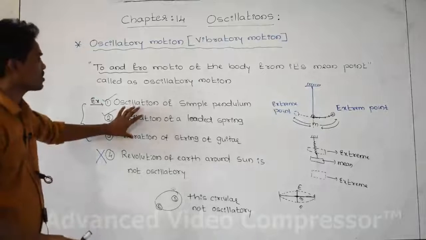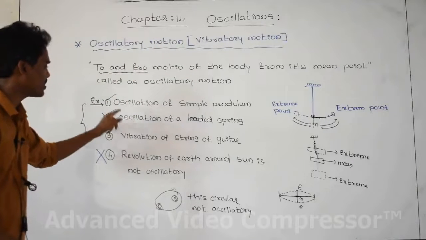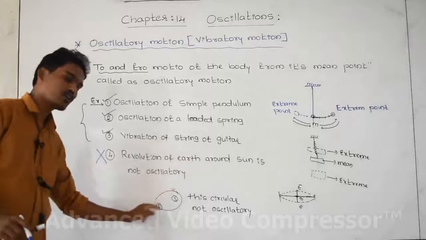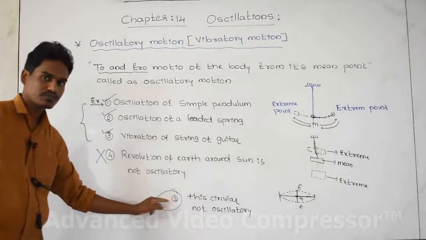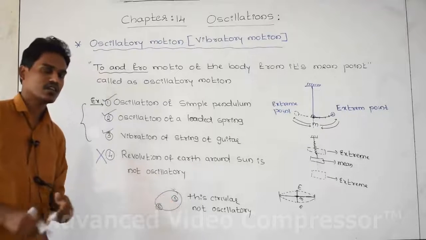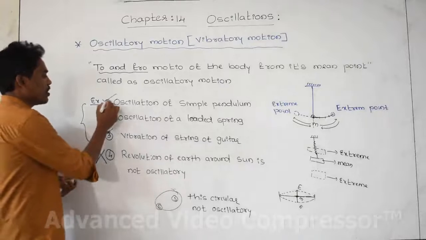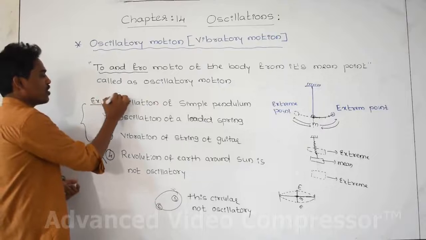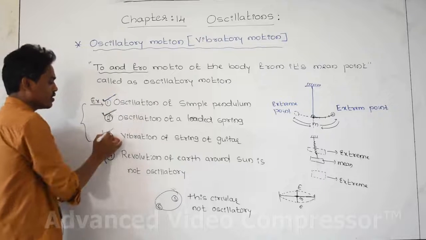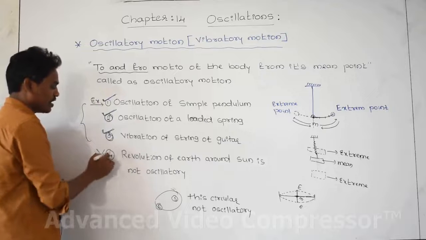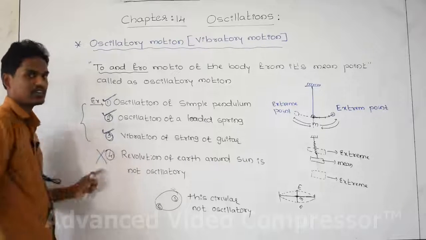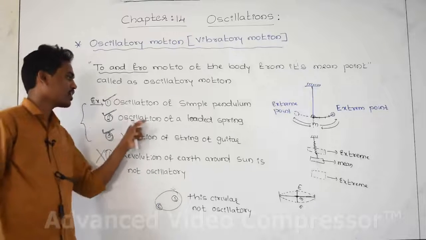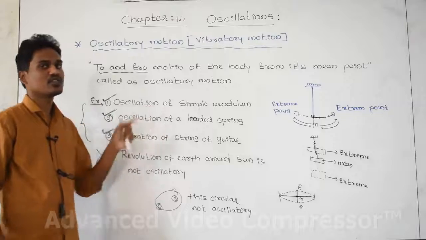These three are oscillatory or vibratory because the to and fro condition is satisfied for this one and this one, but not for this one. That's why it is a periodic motion but not an oscillatory motion. This is also periodic, this is also periodic, this is also periodic. These are oscillatory as well as periodic. This one is not oscillatory, it is periodic.